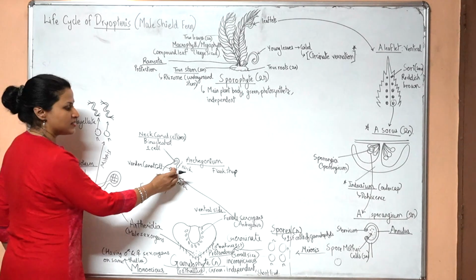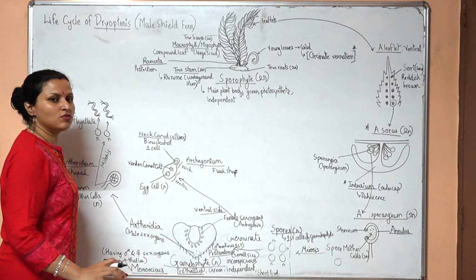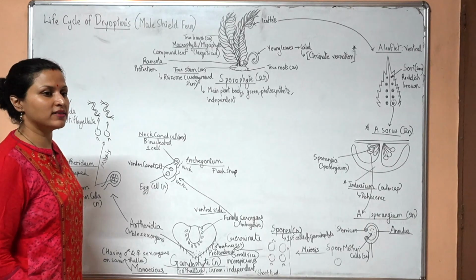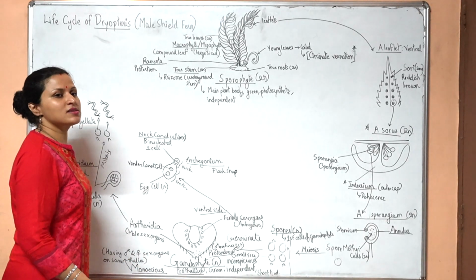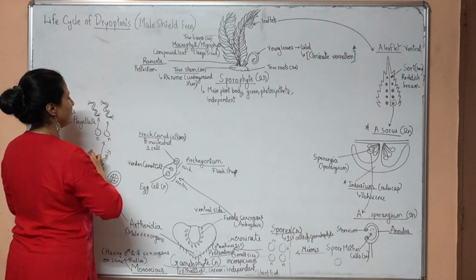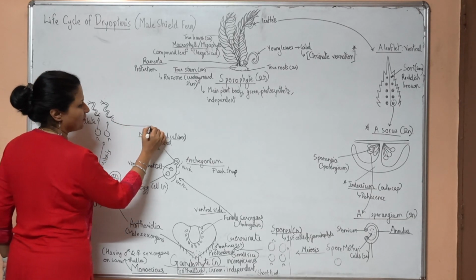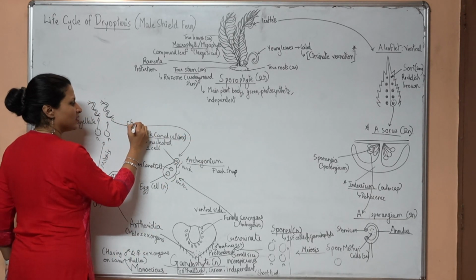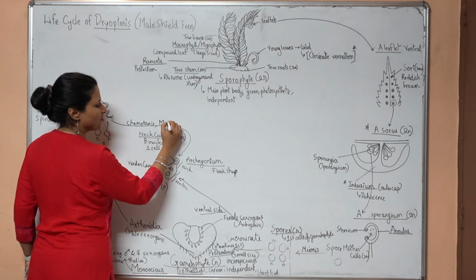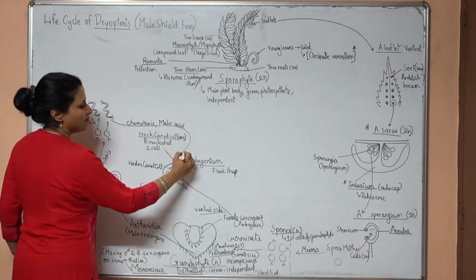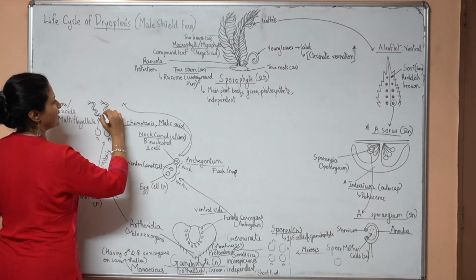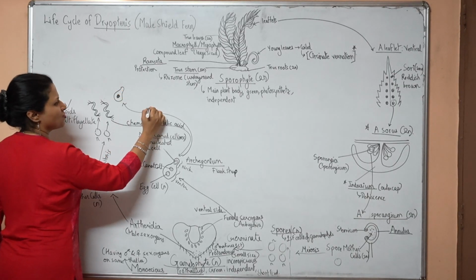Because of the rain, this neck canal cell will dissolve in water and will release certain chemotactic substances. Chemotactic substances like malic acid will be liberated. The antherozoids will swim in the water and reach the Archegonia via chemotaxis under the influence of chemicals like malic acid and bring about the fertilization process. So there will be fertilization.